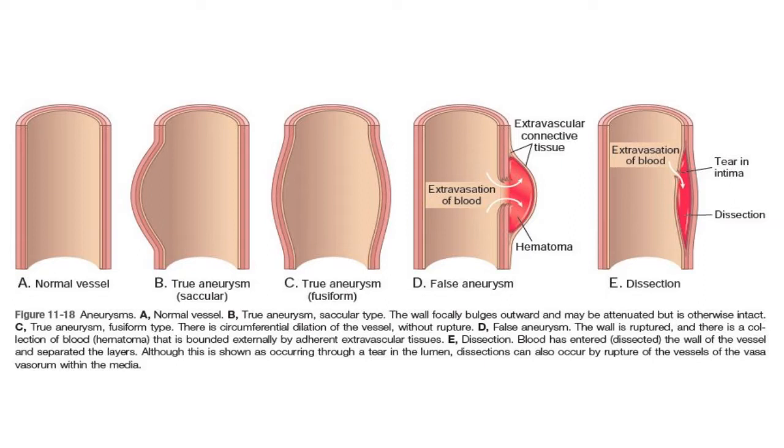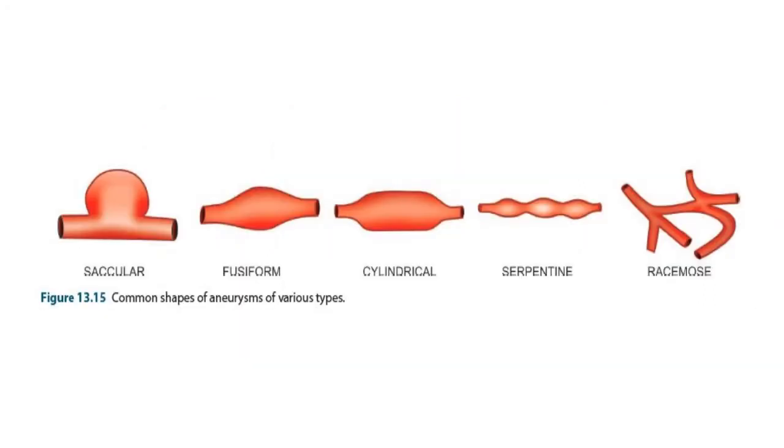And figure E shows a dissecting aneurysm, or you can say dissecting hematoma. You can see there is a tear in the intima and there is extravasation of blood in the vessel wall between intima and media, but not outside the vessel wall. These are the shapes. First one is saccular, then fusiform, cylindrical, serpentine and racemose.